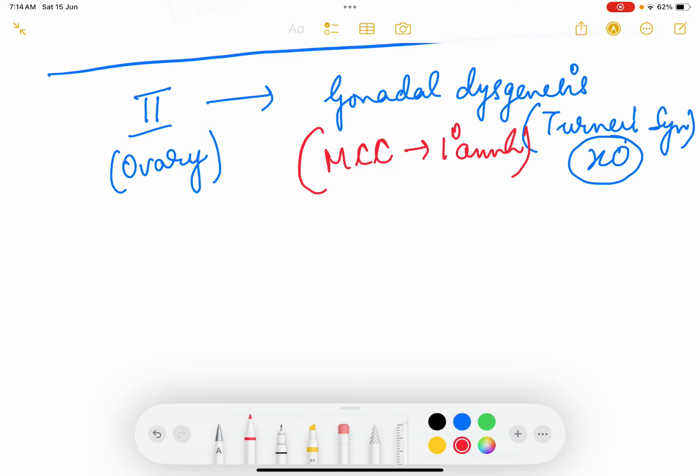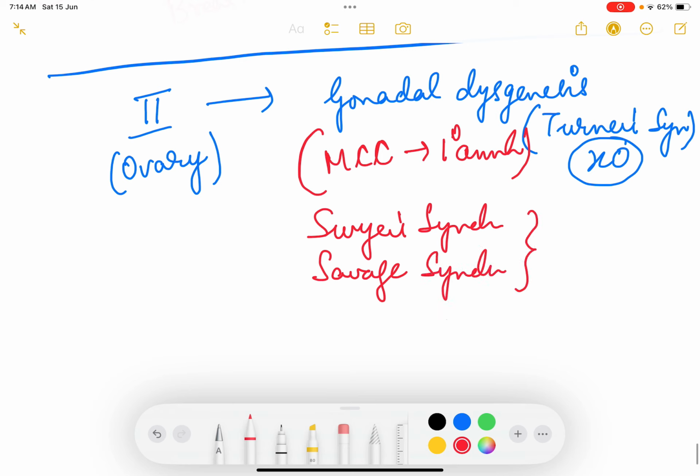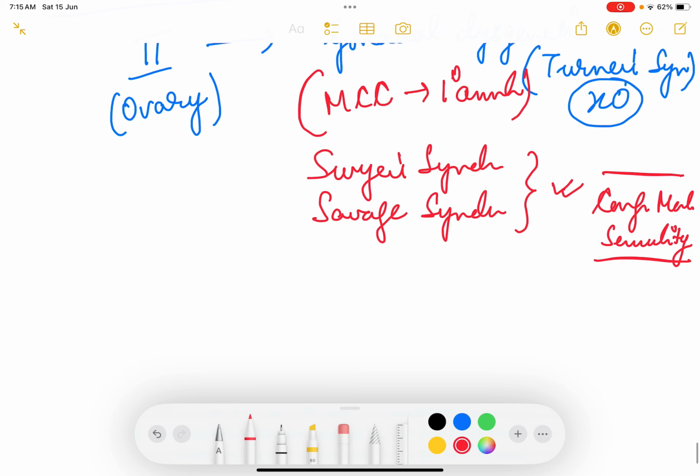Okay, apart from that Turner syndrome, you can have Swyer syndrome, Savage syndrome. These are all gonadal dysgenesis, and I have already talked about all these syndromes in details in my previous lectures, which I have clubbed in the gynae theory section. You go to congenital malformations and sexuality classes, where you will find in much detail. I have also tabulated these, what are the differences between these.